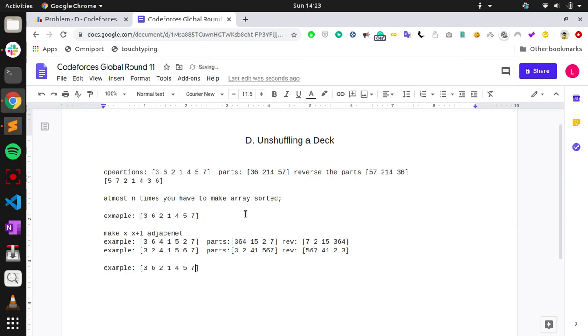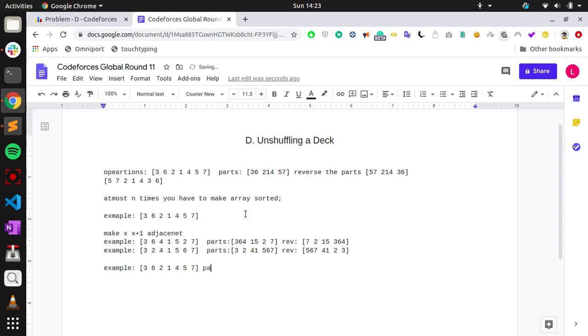Now you have 1 and 2 close, and we have to make 2 and 3 consecutive, but without disturbing 2 and 1 being close. So there will be 4 conditions: 1 would be before 2 or 1 would be after 2, and 3 is before 2 or 3 would be after 2. So these are the 4 conditions.